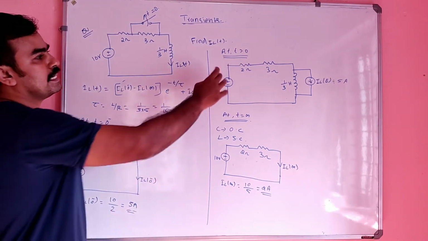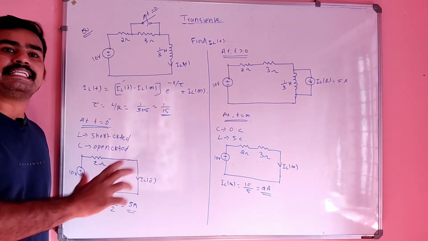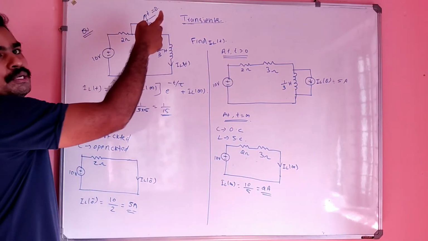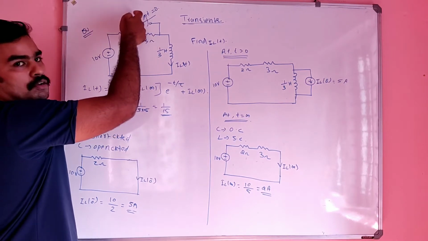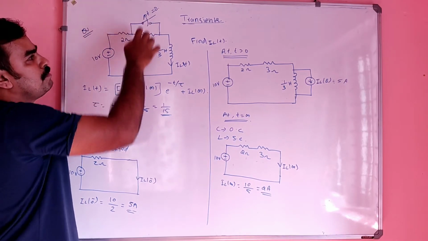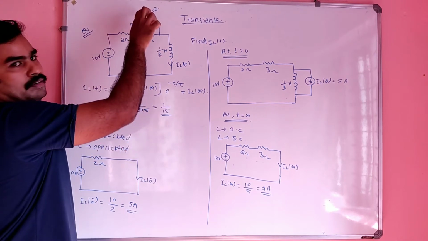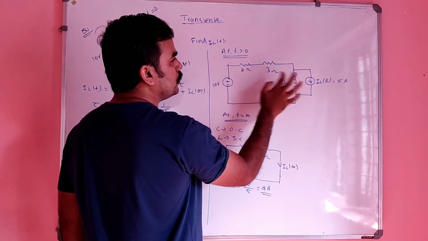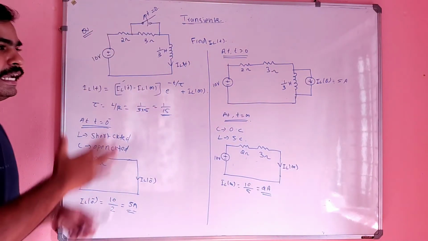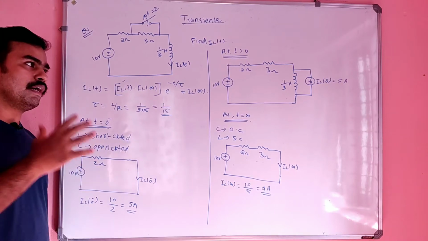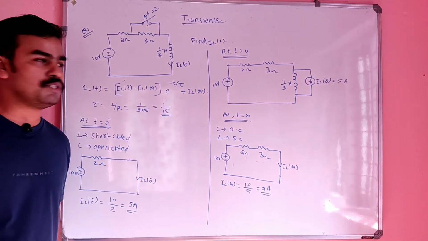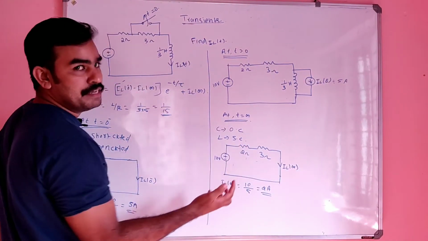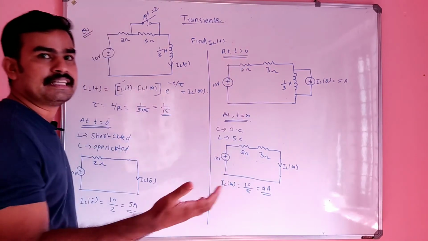So for that you have to draw the figure at the t greater than 0 condition. So t greater than 0 means after t is equal to 0 condition, right? After t is equal to 0, the switch was in open position. Open means there will be an inclusion of 3 ohm. So there will be 2 plus 3 ohm in the circuit for all the time. So 10 volt, 2 ohm, 3 ohm, and an inductor is always represented by an inductor in parallel with a current source. Capacitor is represented by a capacitor in series with a voltage source.